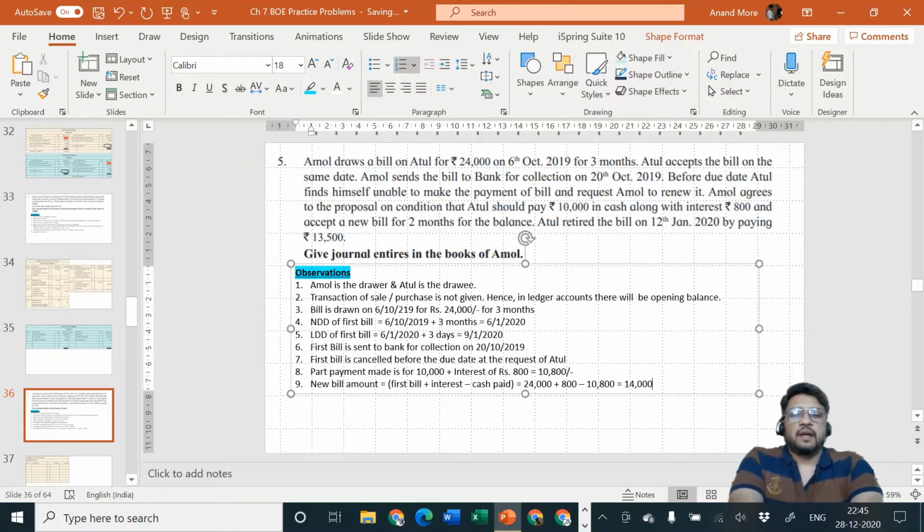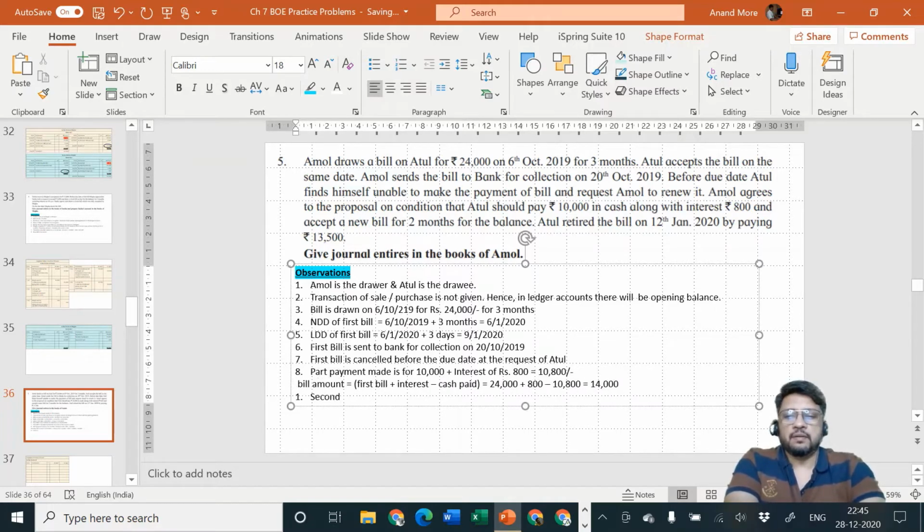Okay, and then they have told you that it is retired by him on 12th of January 2020. Second bill, I'll call it a second bill. Second bill is retired on 12th of January 2020 at rupees 13,500.